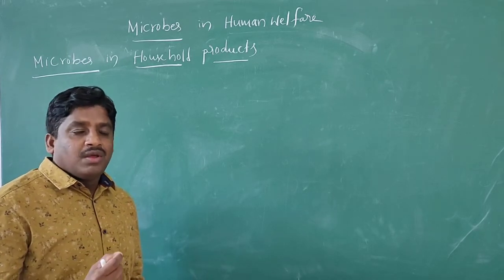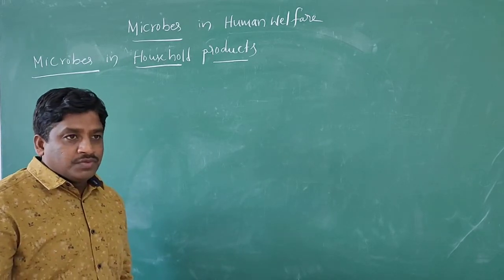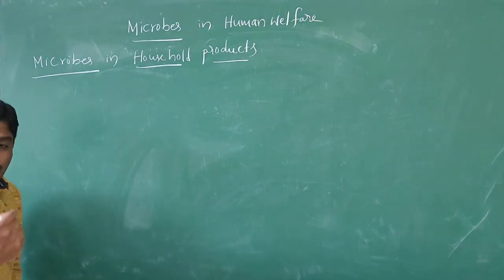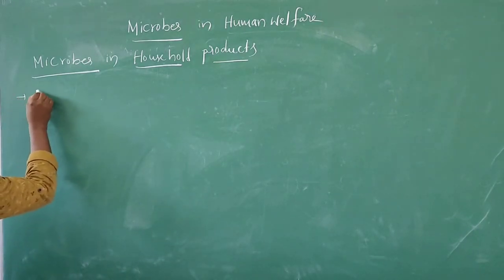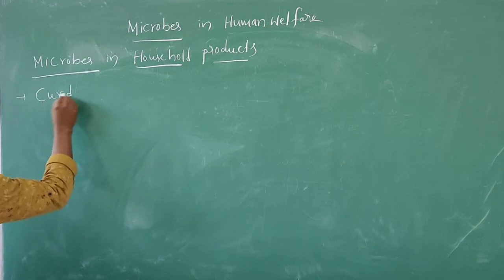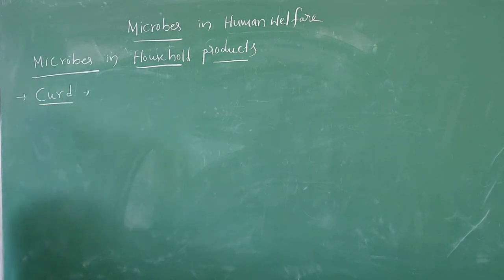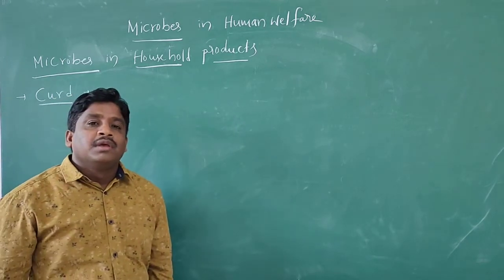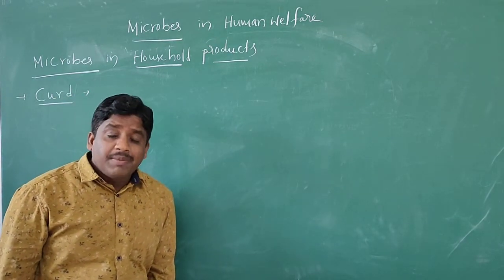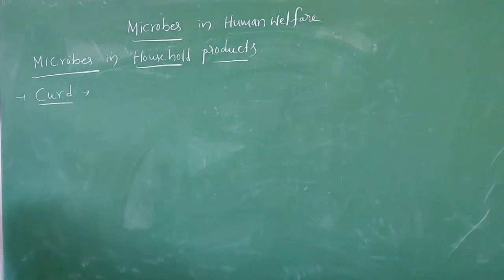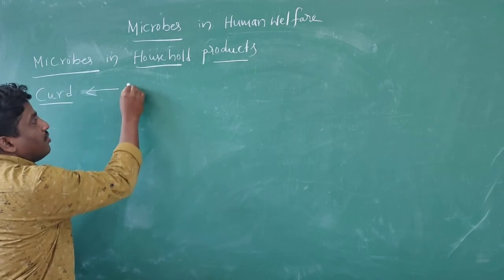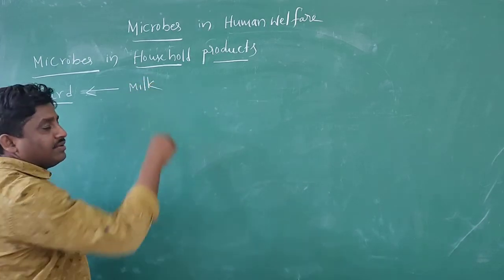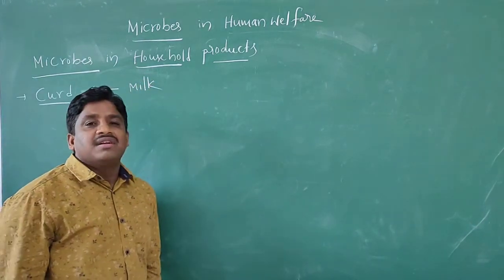So first of all, what are the main household products? Suppose the first example, curd. The microbes are mainly involved in the production of curd. This is the production of curd from milk.